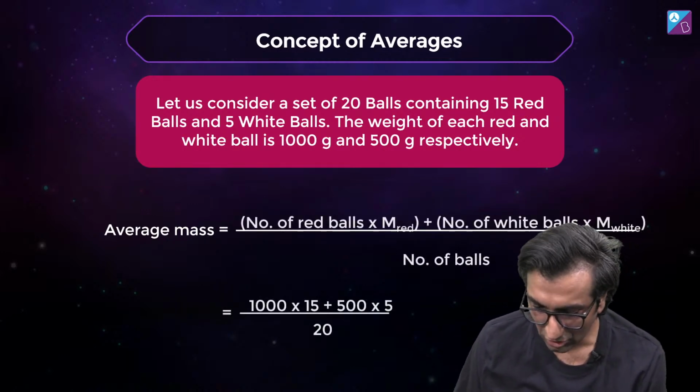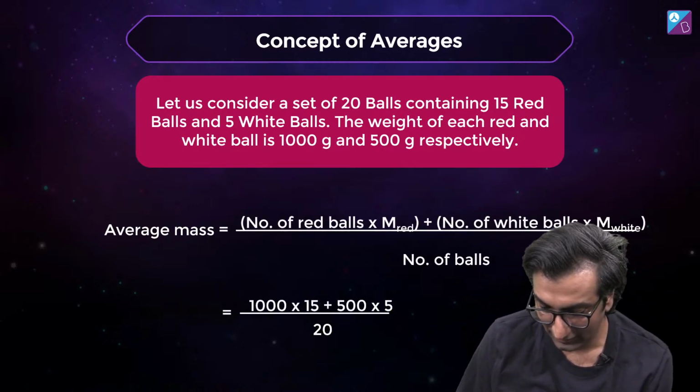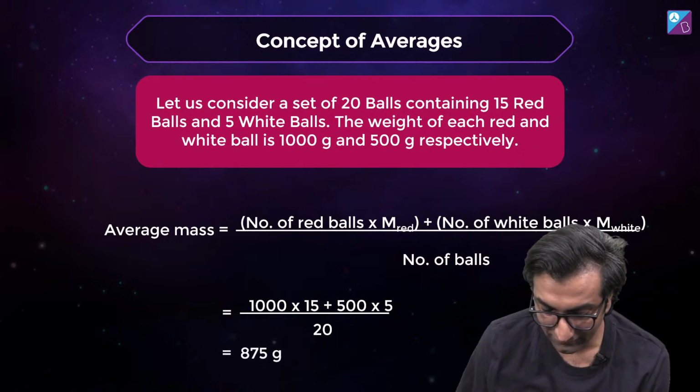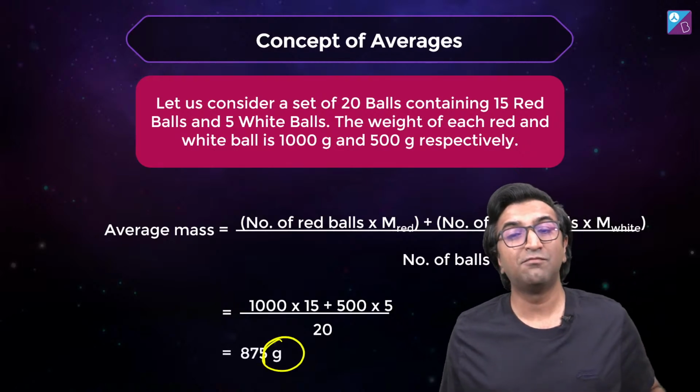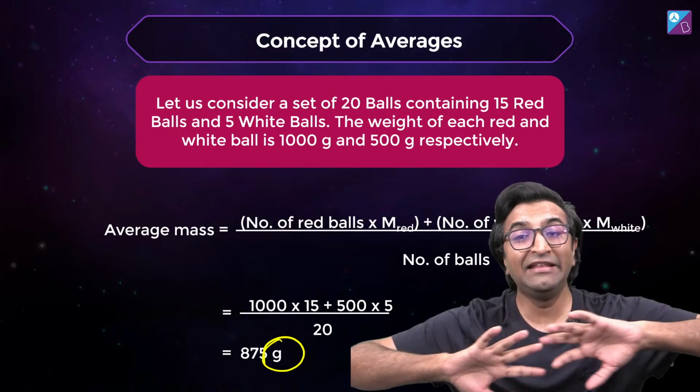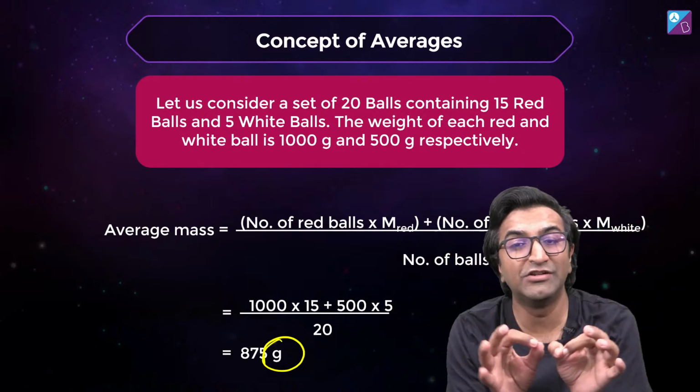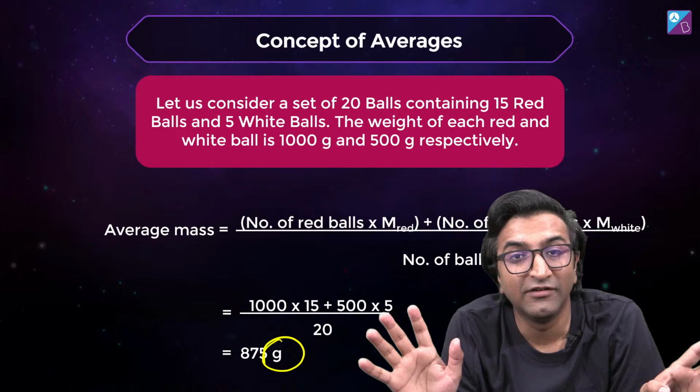Look, all I've got to do is multiply all this, divide by 20. When I do this, I get 875 gram. Now, the most important thing in anything science related is units. Never forget the units. Okay?